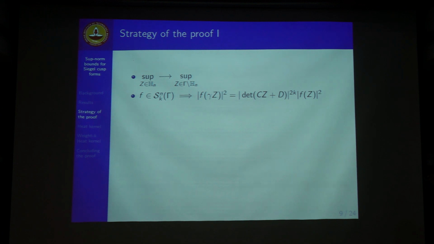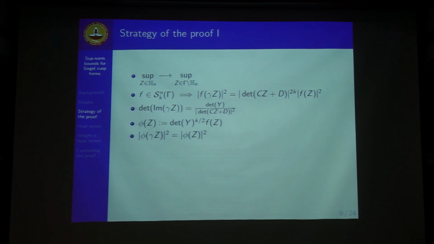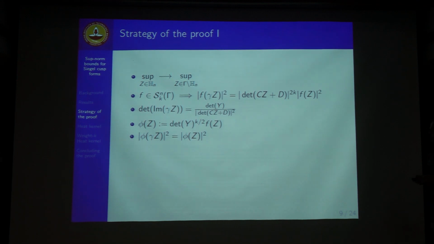We take the absolute value on both sides, and we see that we need to find the sup norm of this absolute value, but it does not descend to the surface. So that is why we multiply it by determinant of y to the power k/2, because of the transformation behavior of the determinant of y. Then this function phi descends to the surface.